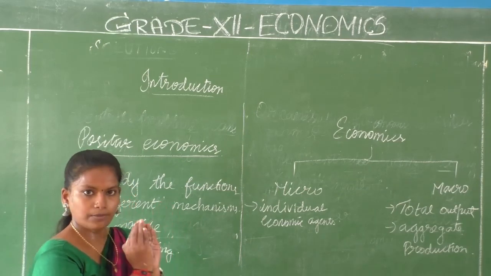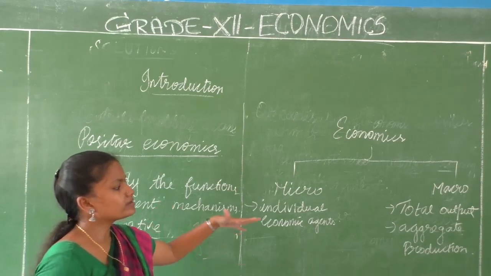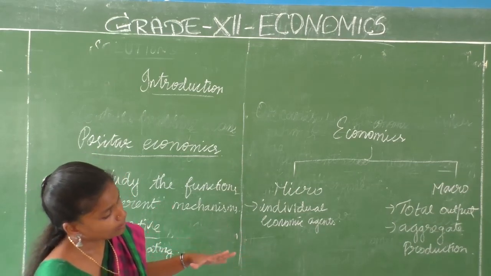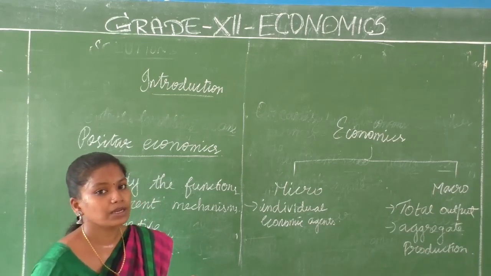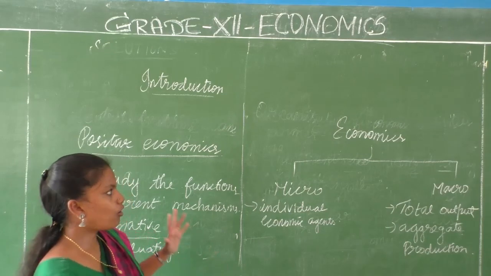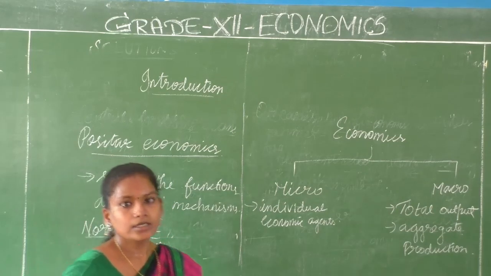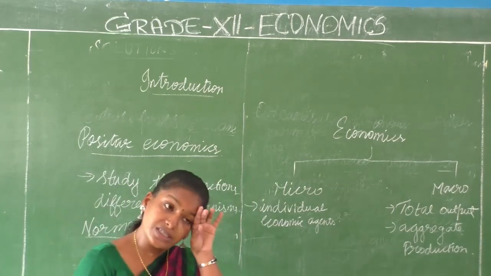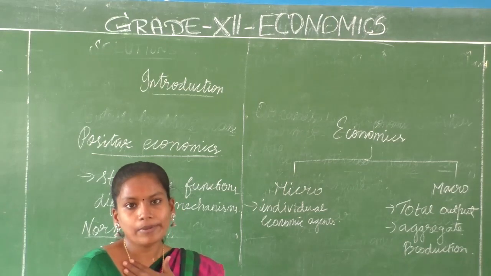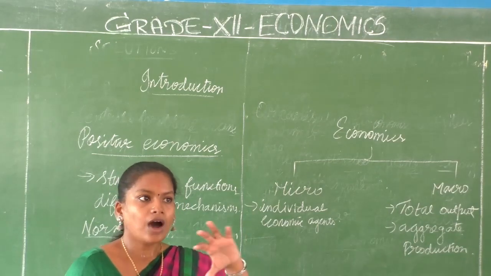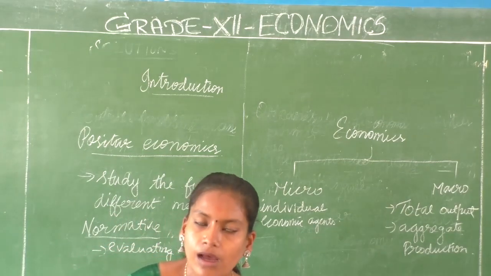Microeconomics is studying individual economic agents, a smaller group, whereas in macroeconomics you will be talking about the total output and how the allocation of resources all over the country has been, whether it was good or not, all those things will come in macroeconomics. This will be continued with the second chapter, which deals with consumer theory, consumer behavior, how each consumer behaves or how his or her behavior affects the economy.